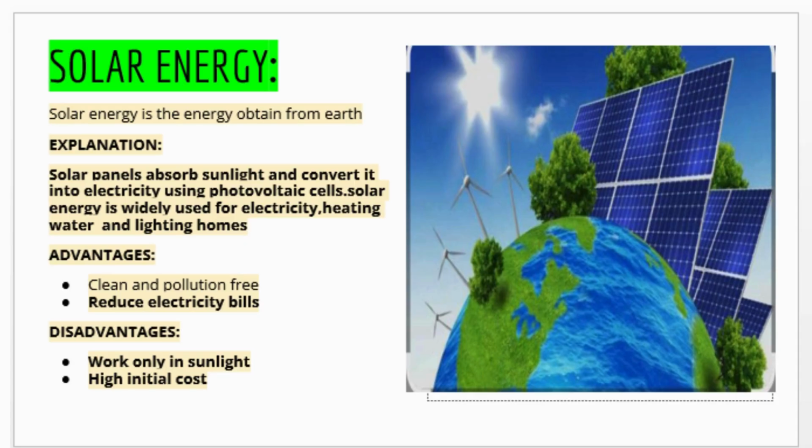Firstly, we define solar energy. Basically, solar energy is the energy which we obtain from the sun. Solar energy absorbs sunlight and then converts it into electricity by using photovoltaic cells. This solar energy is widely used for electricity, heating water and lighting homes.